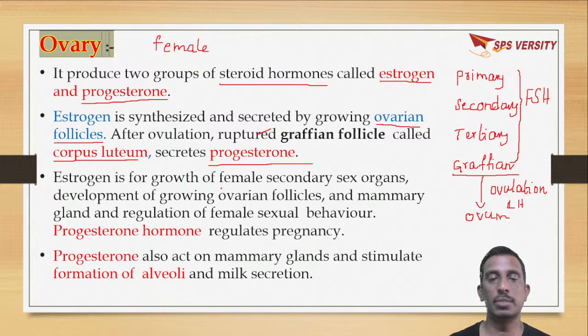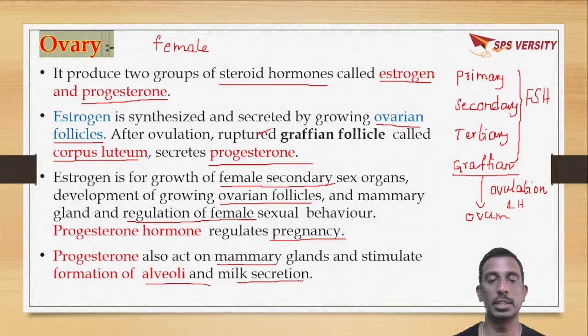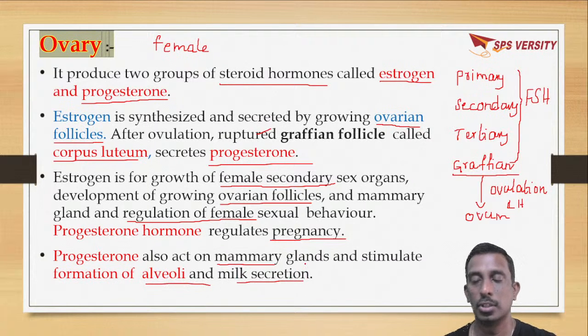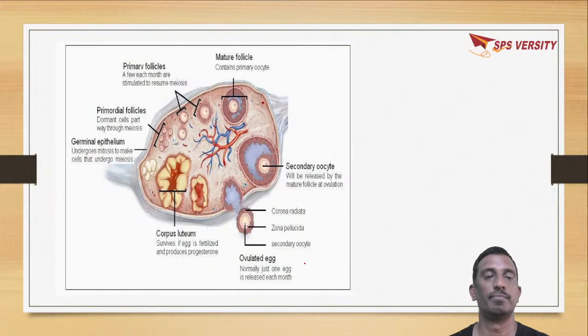Estrogen is for the growth of female secondary sex organs and for the development of ovarian follicles, mammary glands, and regulation of sexual behavior. But progesterone regulates pregnancy. It is called the pregnancy hormone. It also acts on mammary glands and stimulates formation of alveoli and milk secretion. So estrogen and progesterone are seen only in females, which are secreted from ovary.